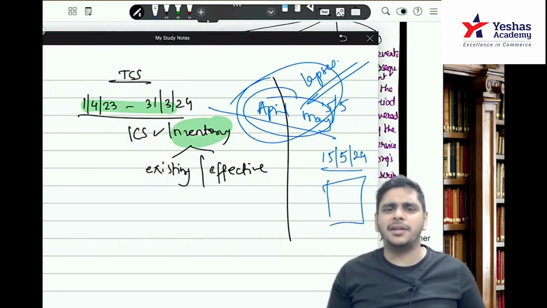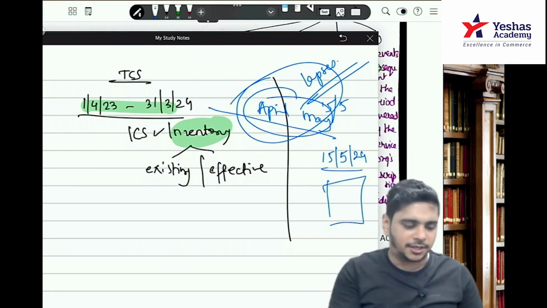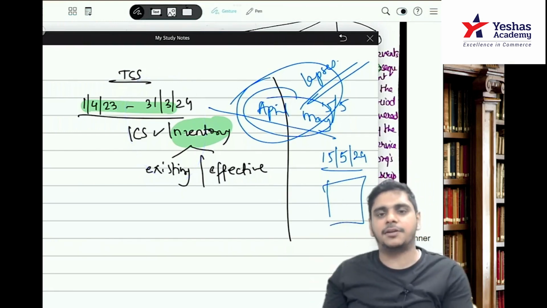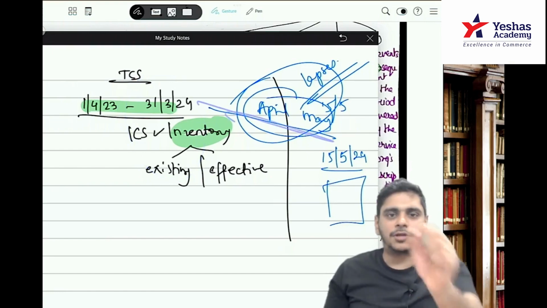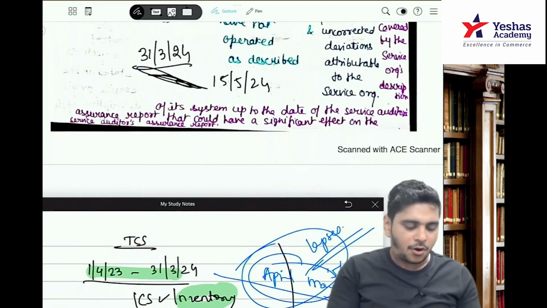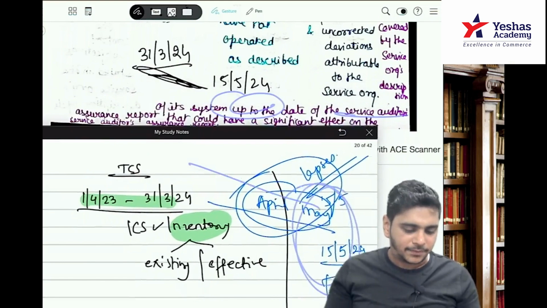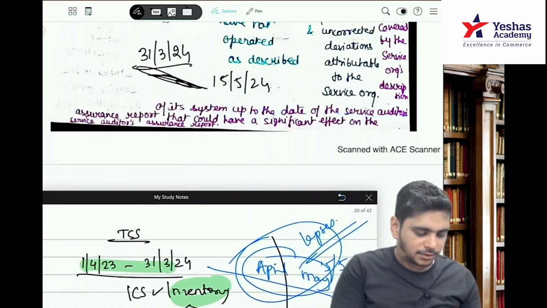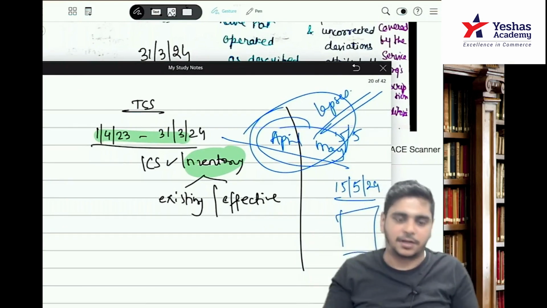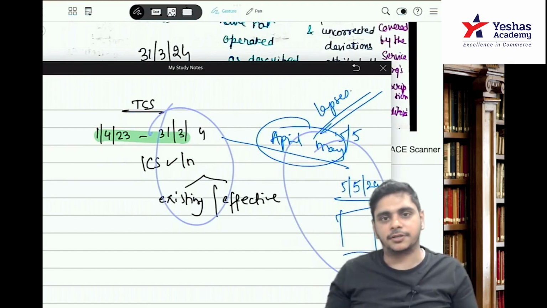Yes, subsequent event. Like when we talk about audit, we say any event happening after the balance sheet but before the auditor's report. Here, any event happening after the period covered by the management and the service auditor. So during this phase, management, you give us in writing any subsequent event to the period covered by the service organization's description of its system, up to the date of the service auditor's report, 15th May, that could have a significant effect on the service auditor's assurance report. So any event happening between these dates; this is management's period, this is the service auditor's date. Understood now?